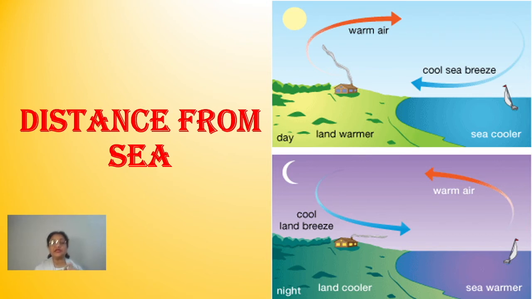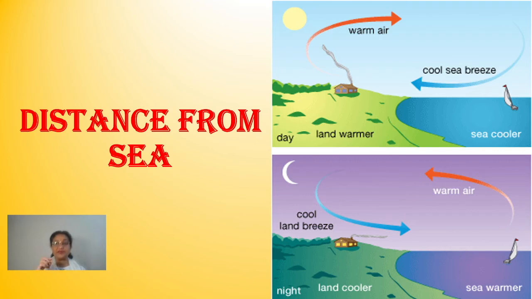But as compared to the area which is lying on the coast, if you go to any places lying in the interiors, away from the coastal influence, what is seen there? The temperatures are always extreme in all those places. And what type of temperatures? You'll find summers are very hot. Even during daytime, the temperatures go very high. And during the night time or during the winter season, the temperatures go very low.